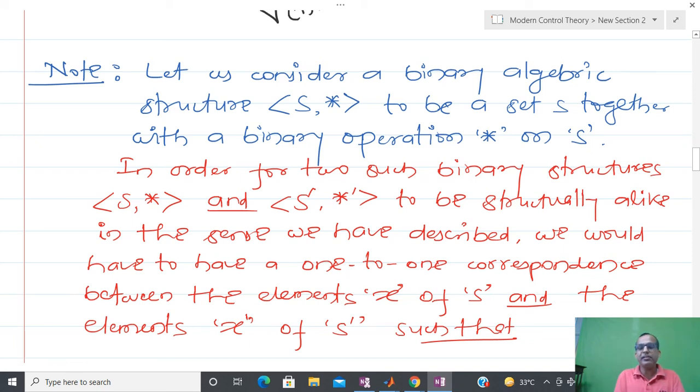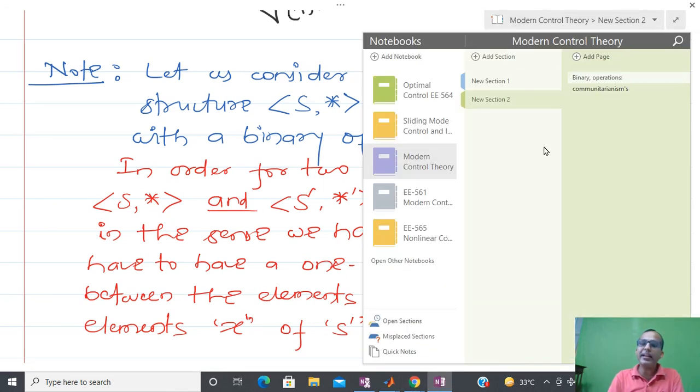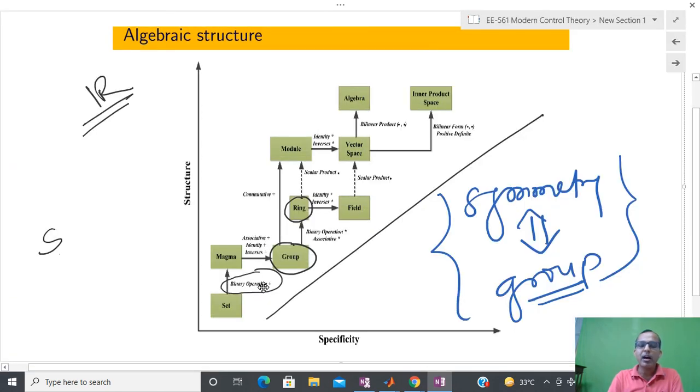But the main theme is a little bit different. What I am saying is that using a small structure, how do we create a system, how do we create a building? If I know the blocks, then using those blocks I can create the building. Mathematicians use a similar concept. They apply the notion of a set, then some kind of operation, and they actually build the whole algebraic structure.